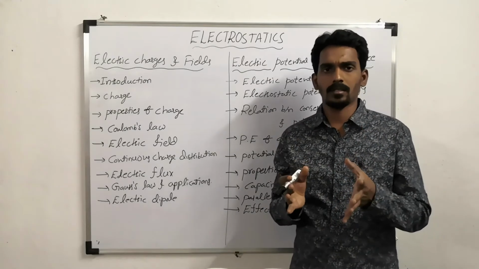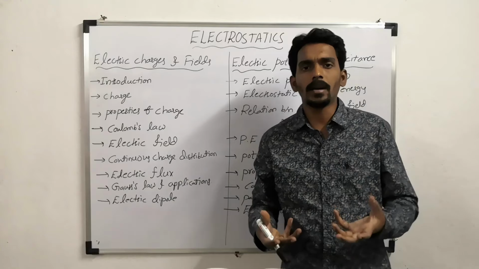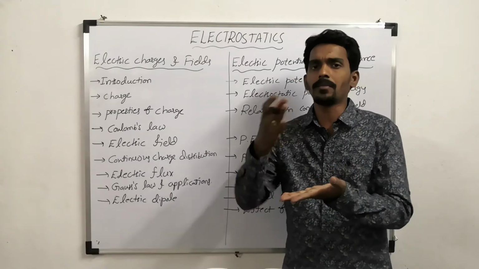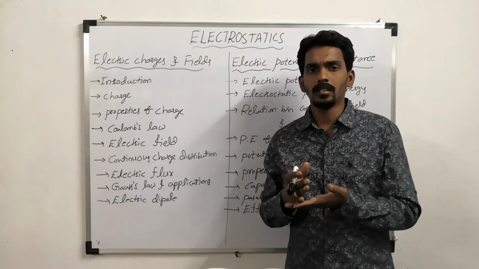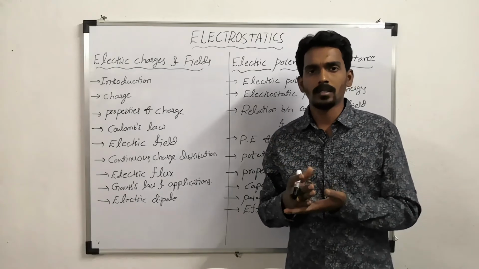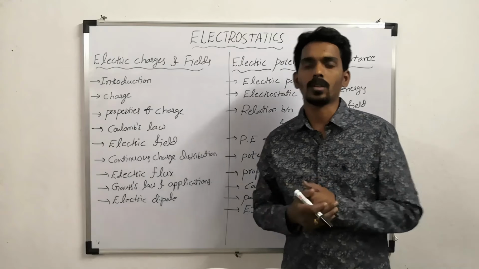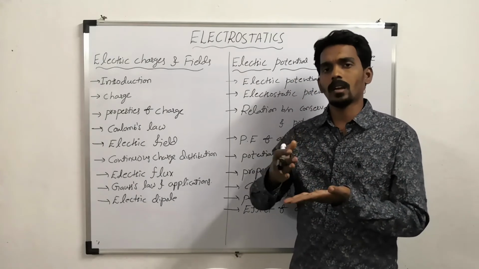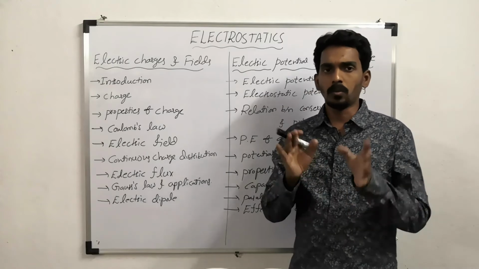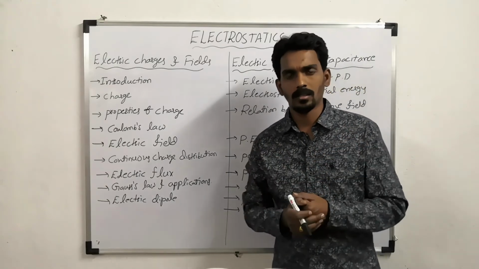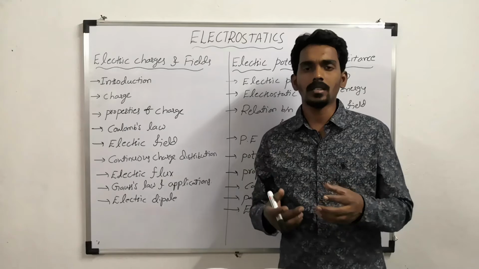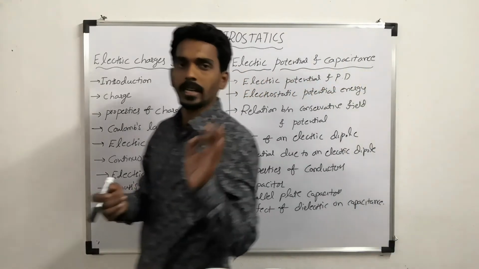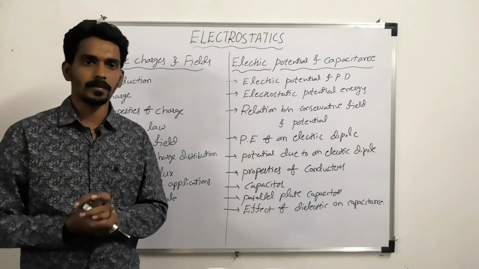Inside the substance, every substance is made up of atoms or molecules. So every atom is made up of many fundamental particles, and in that the two important fundamental particles are electrons and protons. And electron always has negative charge, proton always has positive charge, but both have the same magnitude of charge. The magnitude of charge of electron and proton is the same, but the charge of electron is negative, the charge of proton is positive.